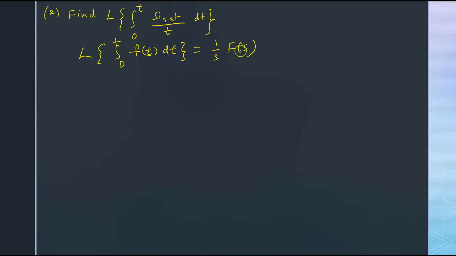If you compare the LHS of this equation and the given question, we can identify f of t equal to sin at upon t. Now we have to find the Laplace transform of f of t, that is the Laplace transform of sin at upon t.